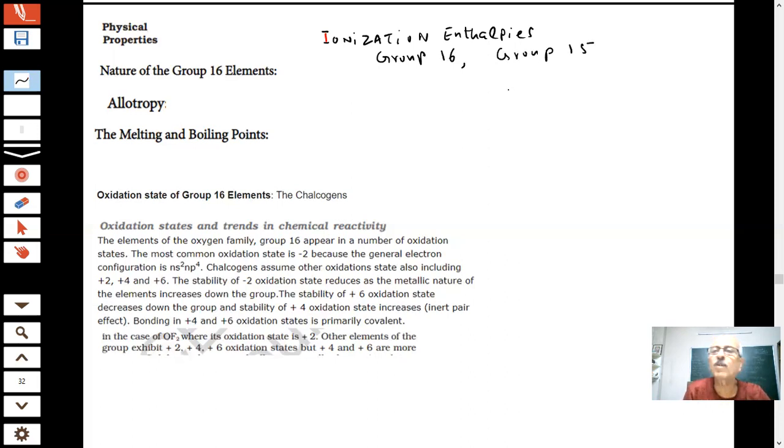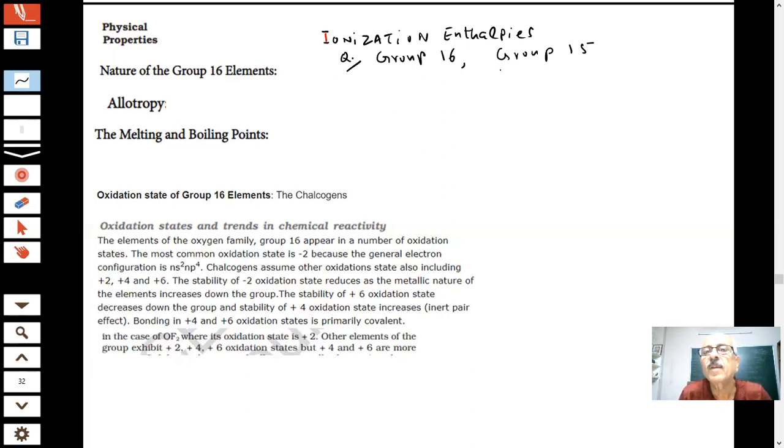If we compare group 15 and group 16, which will have a lower value of ionization enthalpy? First ionization enthalpy will be lower in group 16 or in group 15? Ionization enthalpy of group 16 and group 15, which will have a lower ionization enthalpy?